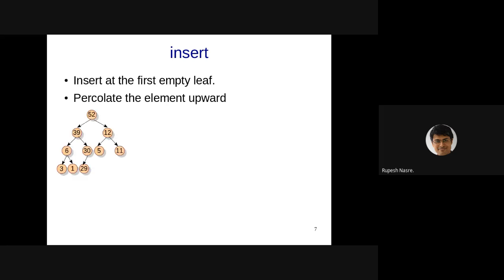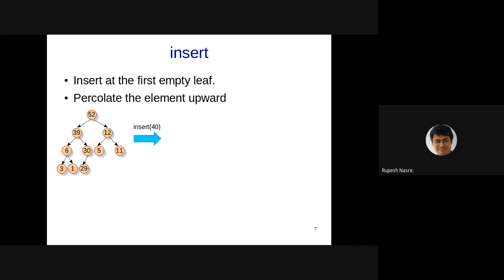I'll repeat that. We first take care of the structural property and then take care of the heap order property. So given this heap, which is the current state of the heap, and I want to insert 40, where should I insert that? Well, because of the structural property, I should insert it as the right child of 30. So the structural property is maintained, but the heap order property might be dissatisfied because this is a max heap. 40 cannot be the child of 30. So we need to percolate this element upwards.